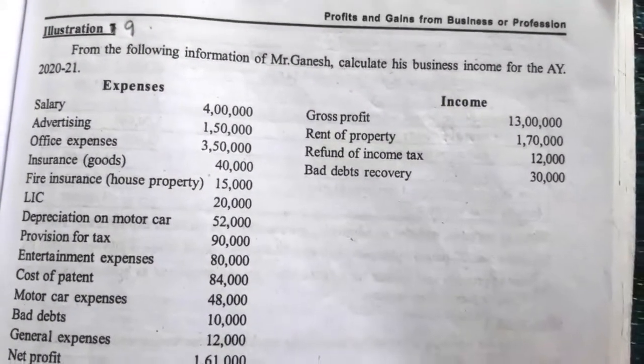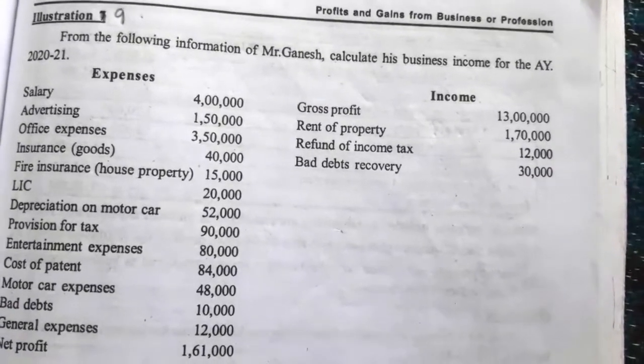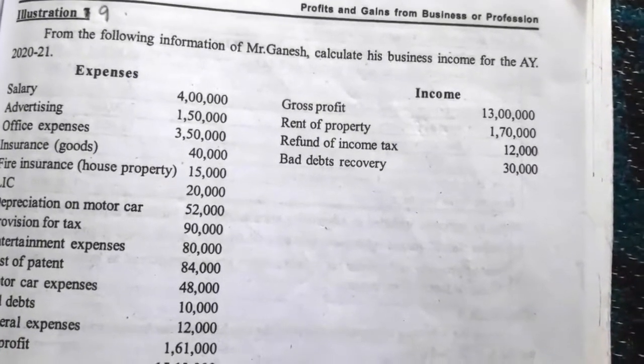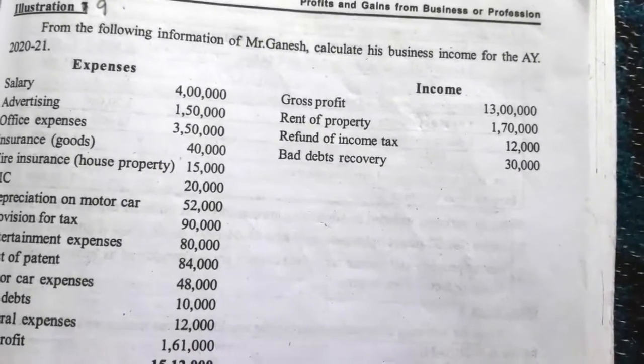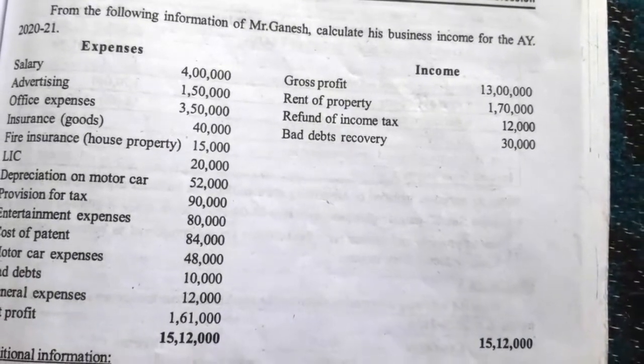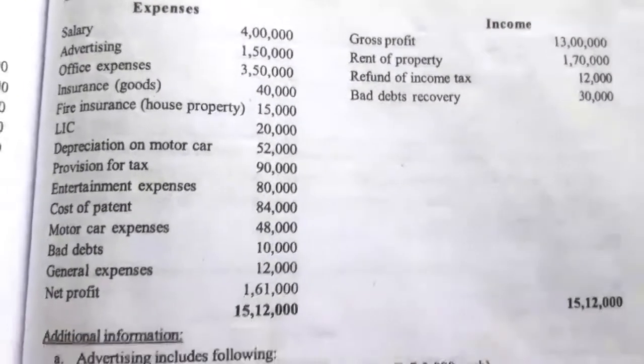Hello students, today we will learn the next illustration, illustration number 9. See the illustration. From the following information of Mr. Ganesh, calculate his business income for the assessment year 2020-21. On the debit side, see the expenses.